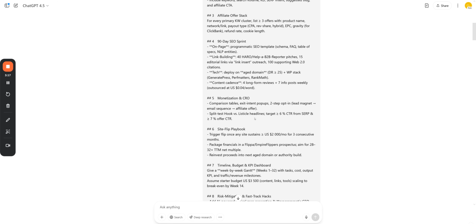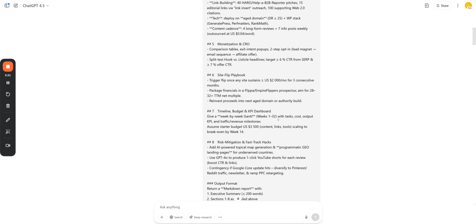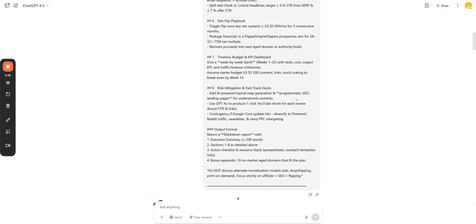Then it's going to give you monetization and exactly how it recommends doing that, a site flip playbook and when to flip, a timeline, budget and KPI dashboard, which again you want to modify, but it gives you something to build off, and then risk mitigation and fast track hacks to speed everything up. So let's have a look at the results of the prompt, and I'll explain each one and where you should expand and so on.